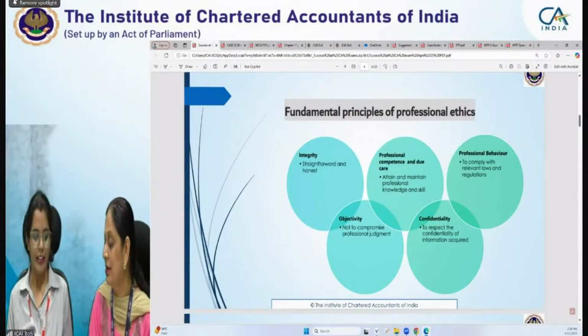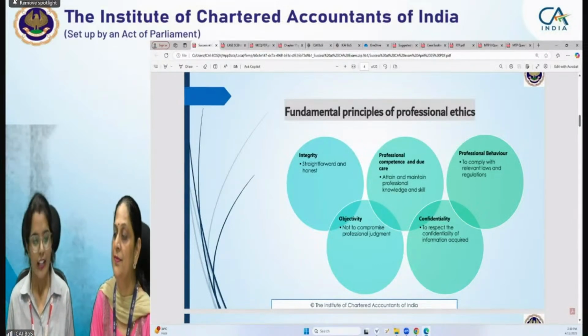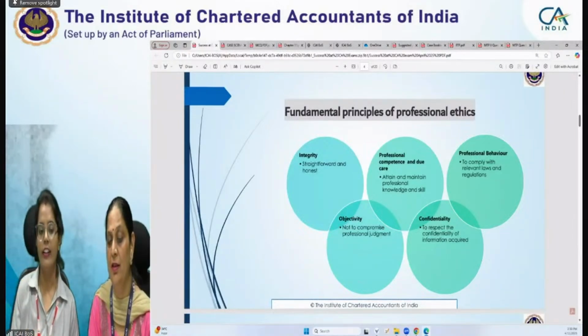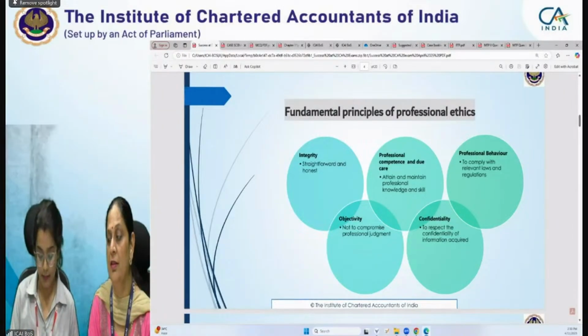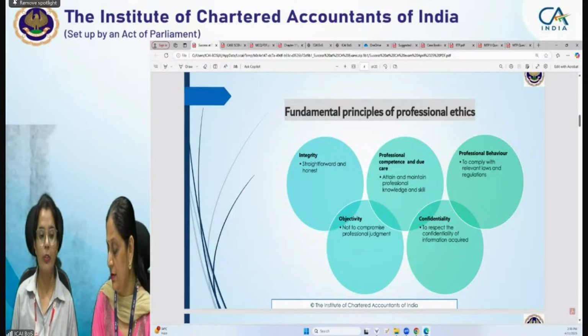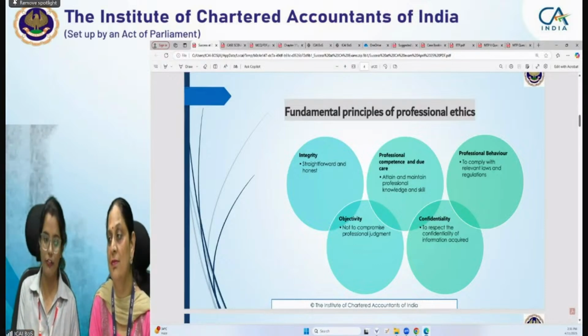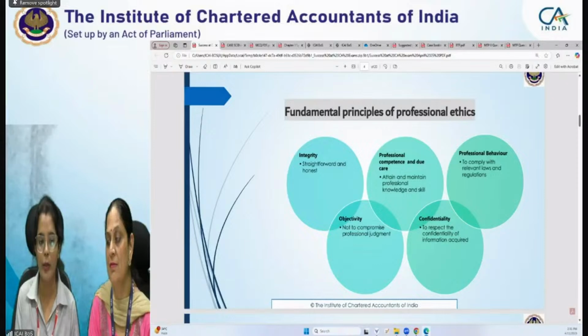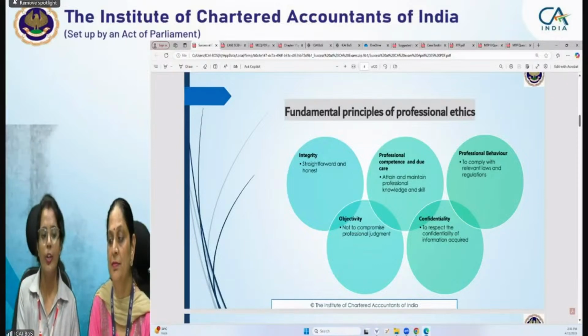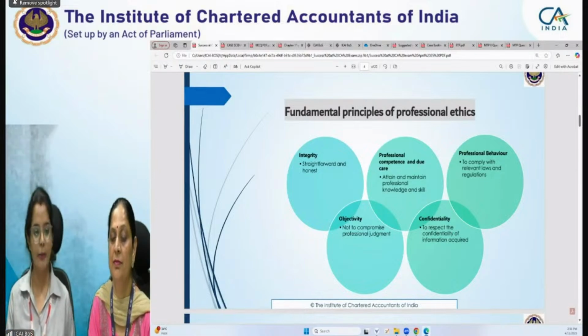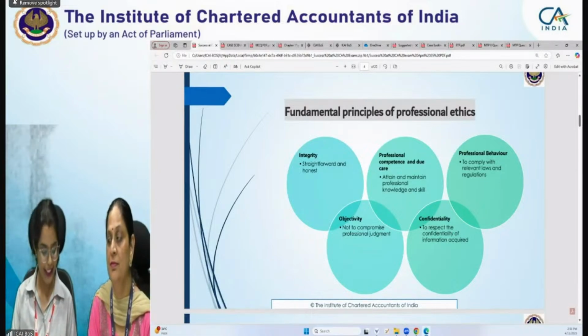Yes, ma'am. So before starting this, students, there is no substitute for the word integrity. Like we were talking about the language, you can use your own language in explanation. But if the question is given that identify the fundamental principle, you have to write the word integrity. You cannot write straightforward or honest. This is an explanation. Okay. So the first fundamental principle is integrity.